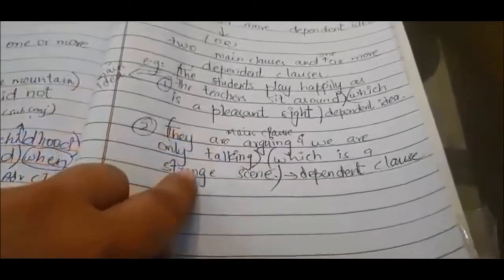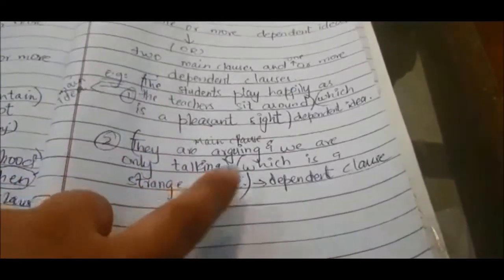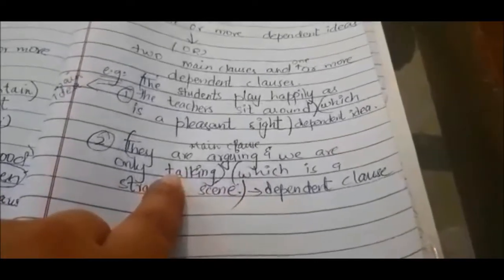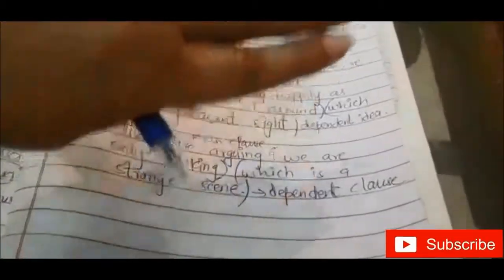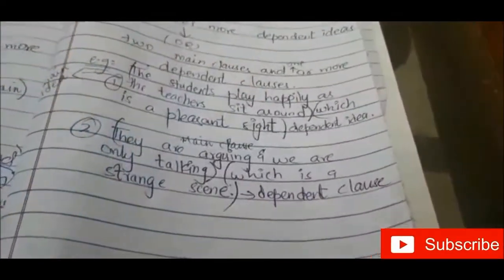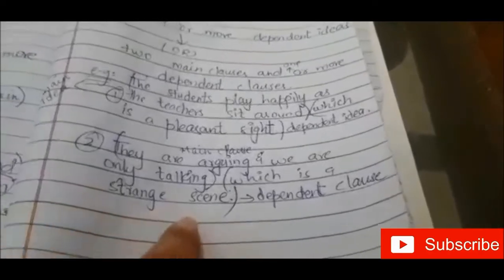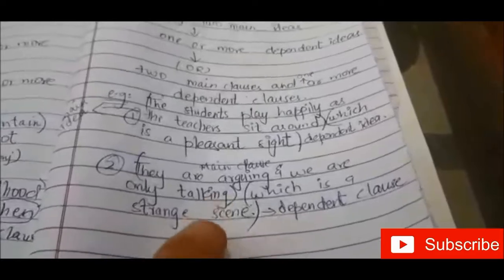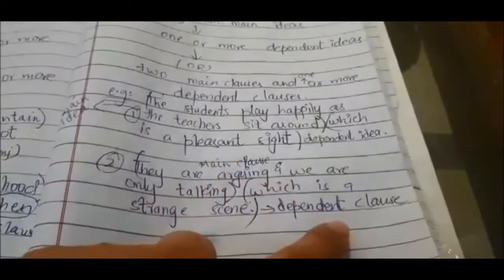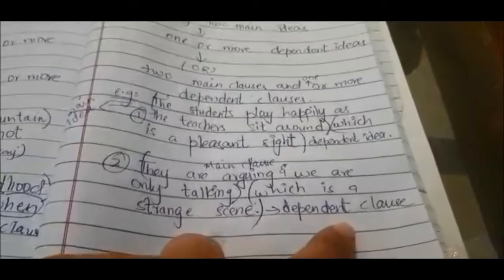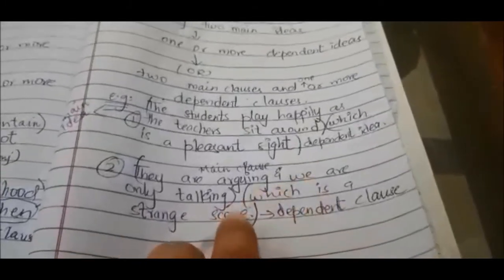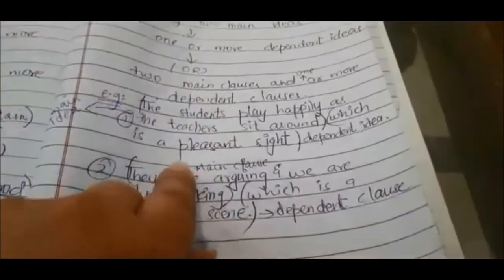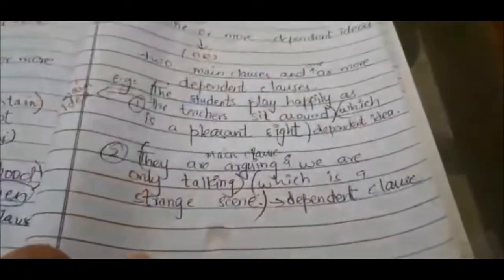Now see the second statement: they are arguing and we are only talking, which is a strange scene. They are arguing and we are only talking. This is a main clause. But if I remove this part and only say which is a strange scene, again you will not get the complete meaning, because which strange scene, right? So the second part of the statement is a dependent clause, giving us incomplete meaning. But if we combine this dependent clause with the main clause, the first part of the sentence, then it gives us complete meaning.